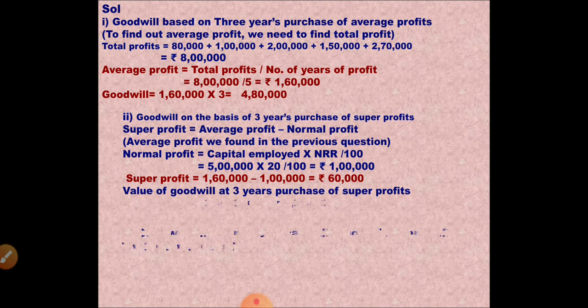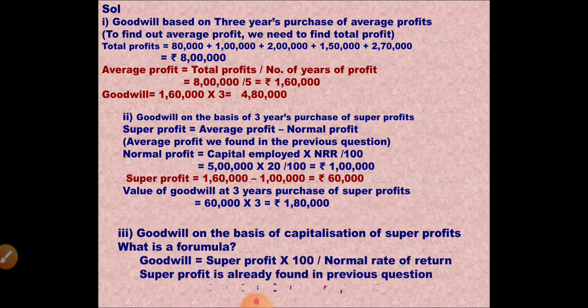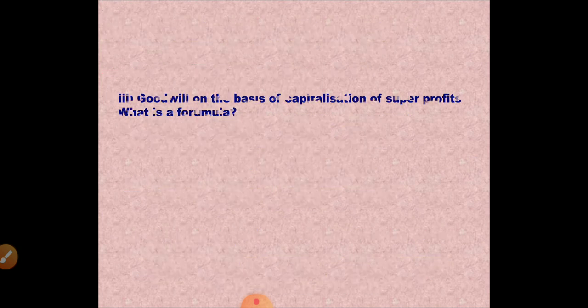So 60,000 into 3, you get 1,80,000. That is goodwill based on super profits. Now if you want goodwill on the basis of capitalization of super profit, directly you have super profit 60,000 here, isn't it? So 60,000 into 100 divided by 20 will give you the third case. So directly you can come to the conclusion 3 lakhs. Even in exam you can solve the sum like this. Okay children?